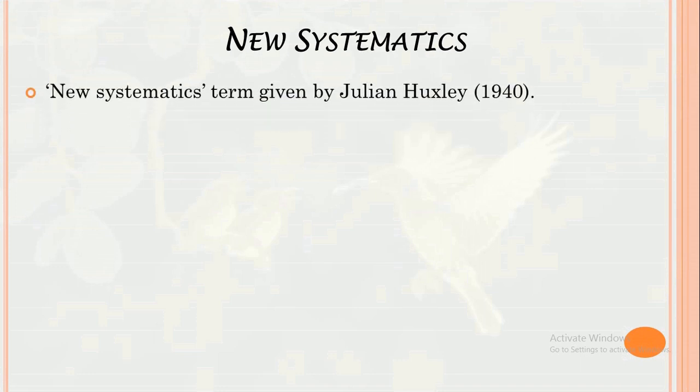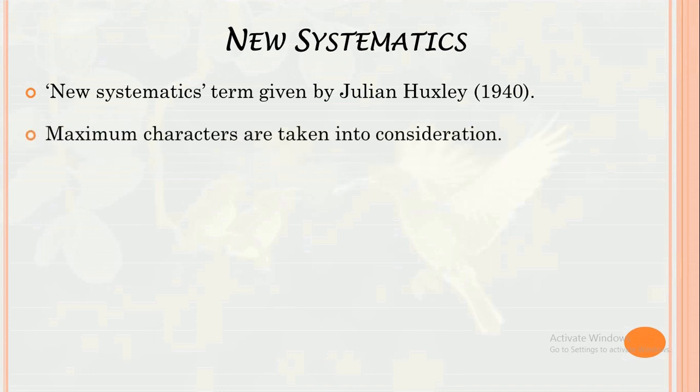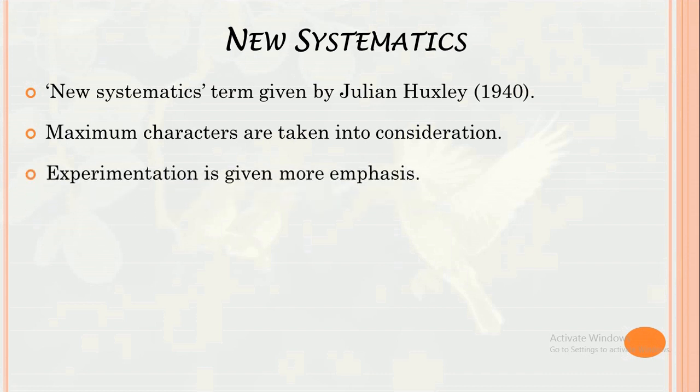Now, new systematics or modern taxonomy. The new systematics is a more specific term as compared to modern taxonomy. And this term new systematics was coined by Julian Huxley in 1940. And the main feature of new systematics is that it takes maximum characters into consideration for classification. Experimentation is given more emphasis to find more and more characters for classification of organisms.